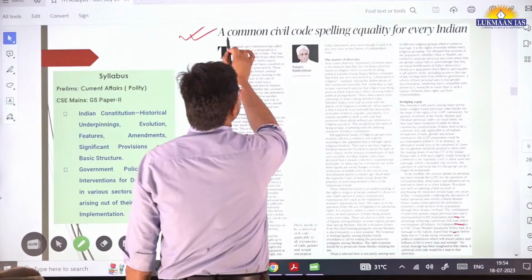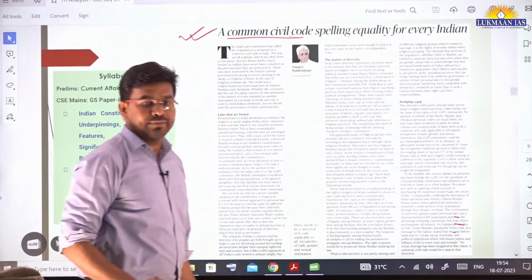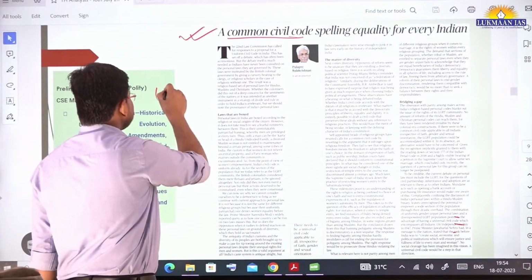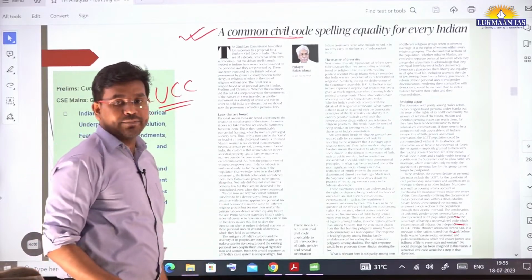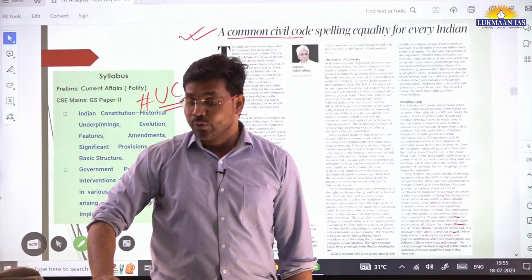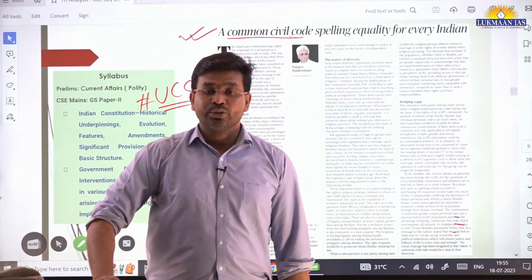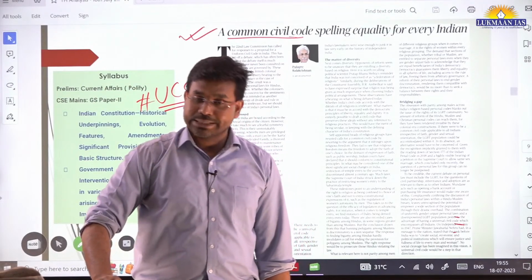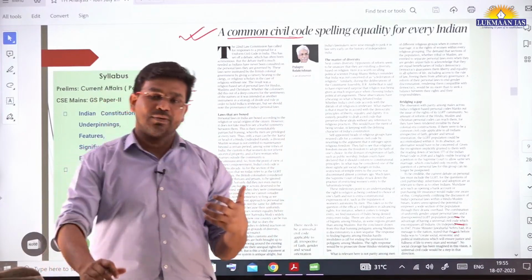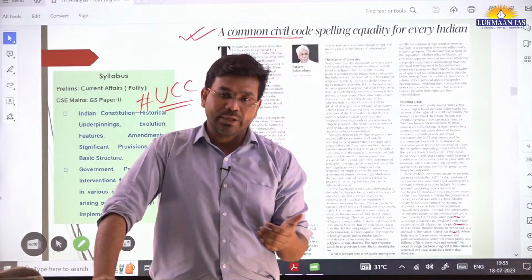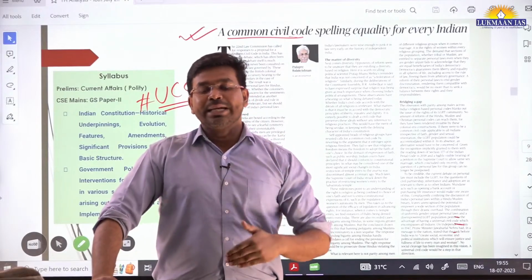A common civil code, okay, not civil services, common civil code. Basically this article is about the uniform civil code. You might know that the uniform civil code is mentioned under Article 44 of the Constitution of India. So it is a part of the Directive Principles of State Policy, and the government has been thinking of establishing a uniform civil code soon after India got independence.